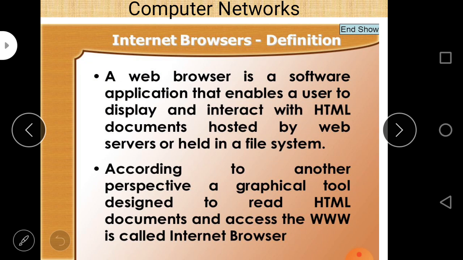According to another perspective, it is a graphical tool designed to read HTML documents and access the World Wide Web, called the Internet browser. You can write both definitions if the definition of web browser is asked in your examination. So this is the complete package.